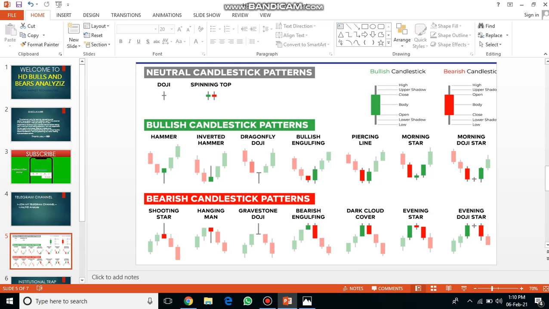Various candlesticks are there, but for our convenience, I'm discussing only the important candlesticks here. What are those important candlesticks?